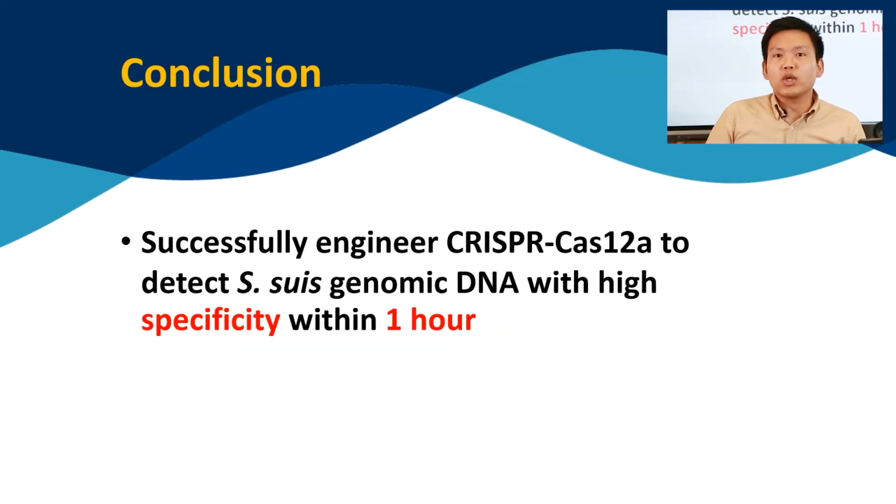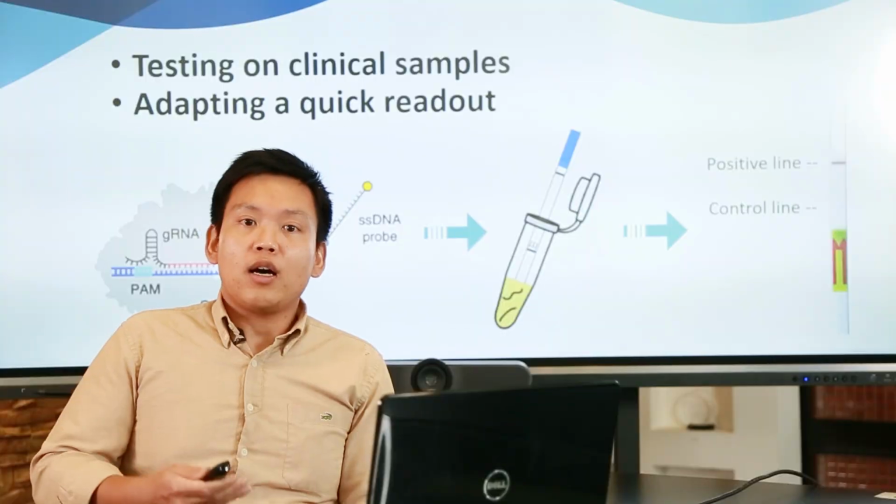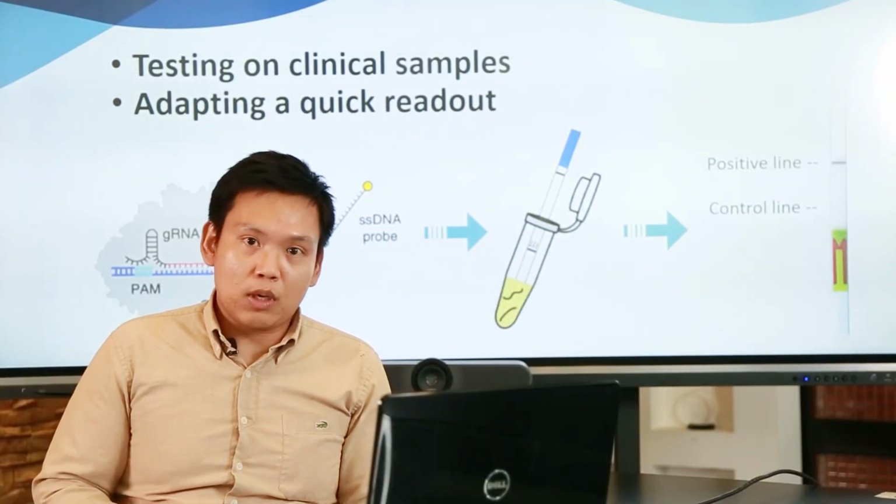So in conclusion, we successfully engineered the Crispr Cas12a complex to detect suis genome with specificity and speed. In the future direction, we are testing on clinical samples, and we are also adapting quick readout using paper dipstick. My anticipation is that we can use this whole system in the hospital to detect Strep suis in a few hours after a patient arrives at the hospital, so we can advance the treatment 1 to 2 days earlier.